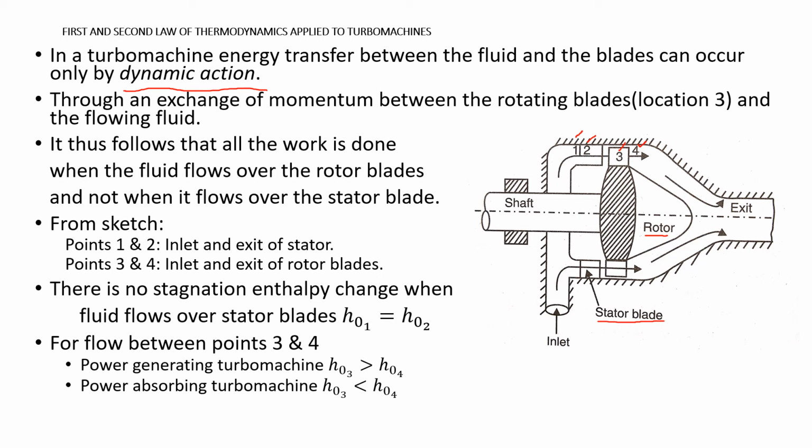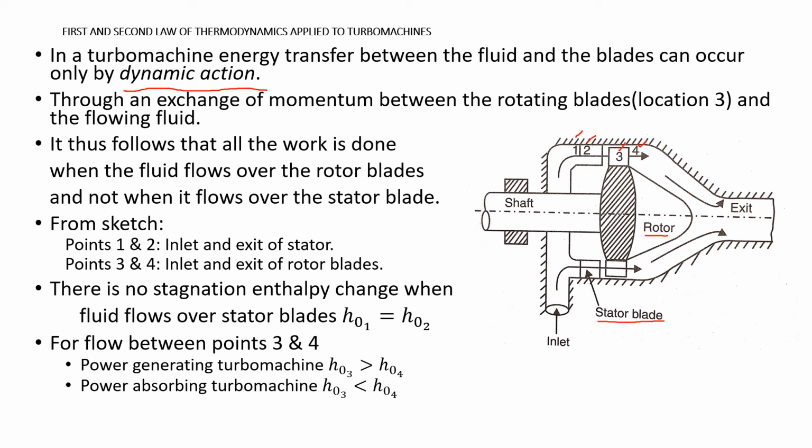So from the definition of the turbo machine, the energy exchange between the fluid and the rotating element takes place due to dynamic action. So where is the dynamic action taking place? Dynamic action is taking place in the rotating blade, not in the fixed blade. Dynamic action takes place through the exchange of momentum between the rotating blades and the flowing fluid.